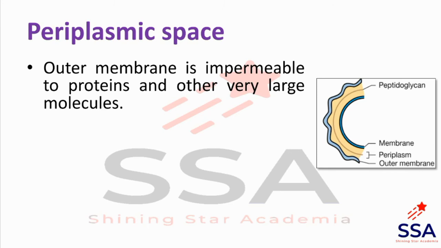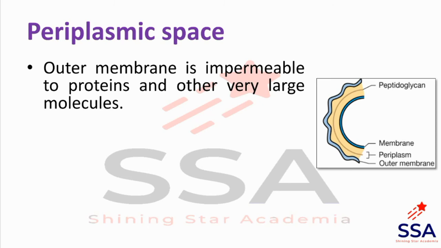The outer membrane is impermeable to proteins and other very large molecules, because we know that the cytoplasmic membrane or cell membrane is selectively permeable, meaning it allows only the entry and exit of selected molecules. Like that, the outer membrane is impermeable to proteins or other very large molecules.